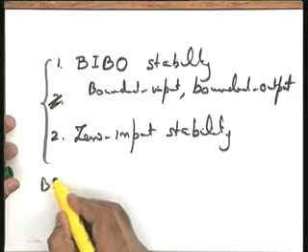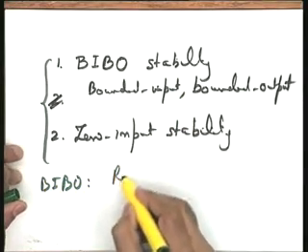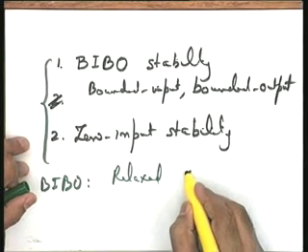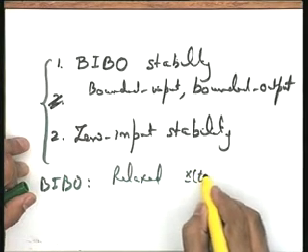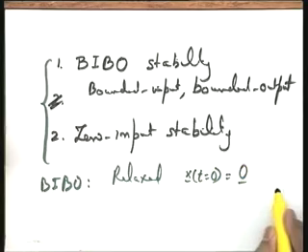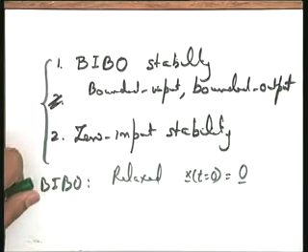So, you find that under bounded input, bounded output (BIBO) stability, I assume that the system is initially relaxed. By relaxed system I mean that x at t is equal to 0 is equal to 0, and t is equal to 0 is a reference time. For a time invariant system, whenever you inject the input, that becomes the time t is equal to 0.